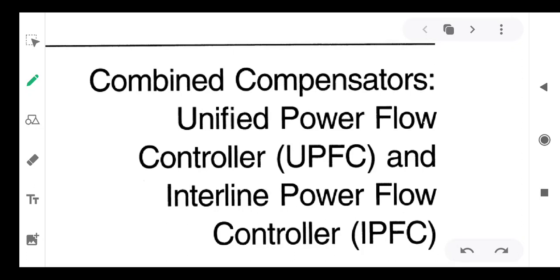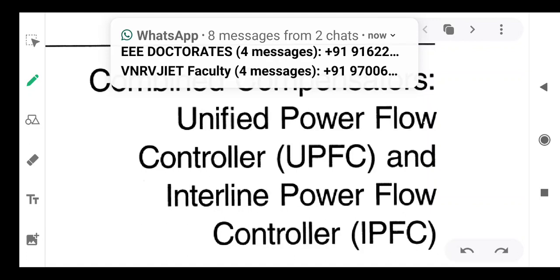Now in this unit, fifth unit, we will discuss the combined features of converter based controllers, both shunt and series, as well as series and series. When you combine STATCOM and SSSC, it will form the UPFC, Unified Power Flow Controller. When you combine SSSC1 and SSSC2, it will form the IPFC, Interline Power Flow Controller, in a two transmission line system. There are two separate lines.